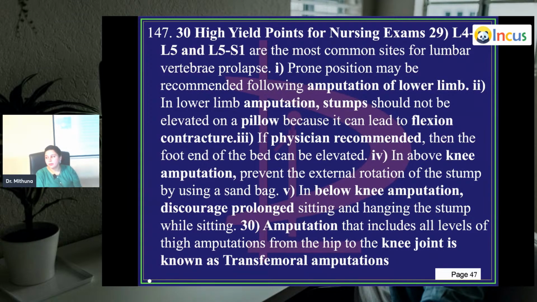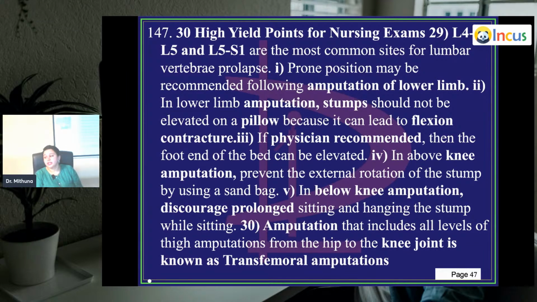If the physician recommends, then the foot end of the bed can be elevated, not the limb, but the foot end of the bed. Why are you elevating the foot end? It's just to reduce the edema. But if you don't do anything to the bed and you try to keep a pillow below that stump, it can lead to flexion contracture.